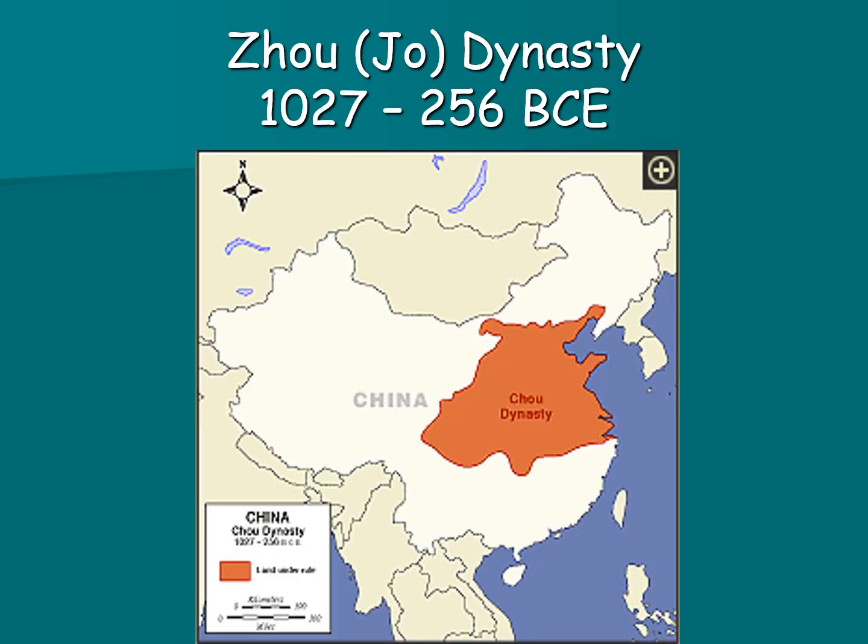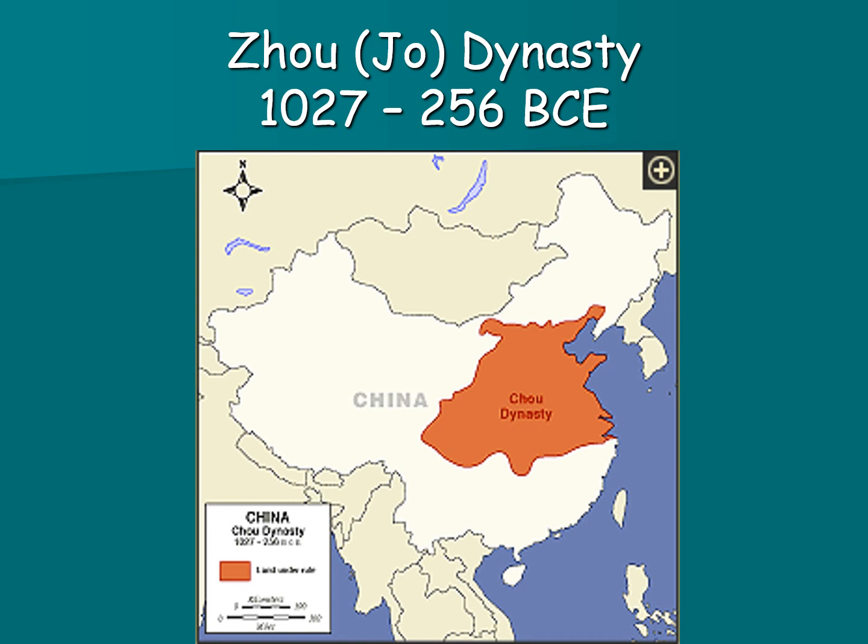So our next dynasty is called the Zhou dynasty. It looks like it's pronounced Zhao, but it's actually pronounced Zhou. And it's around for almost 800 years. Looking at the map, this dynasty is larger than the previous Shang dynasty. And also looking at the map, you can see that at one time we spelled it a little bit differently,